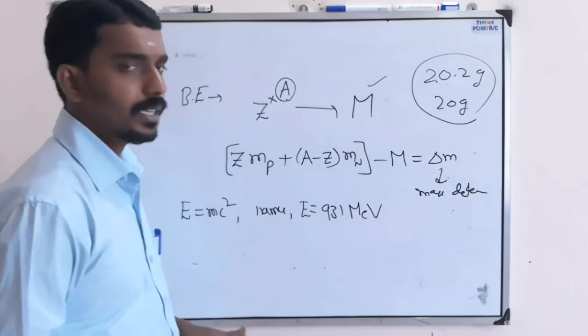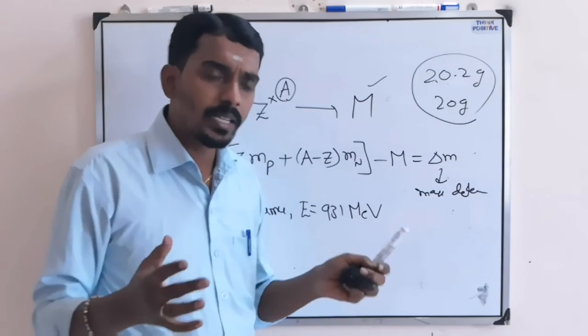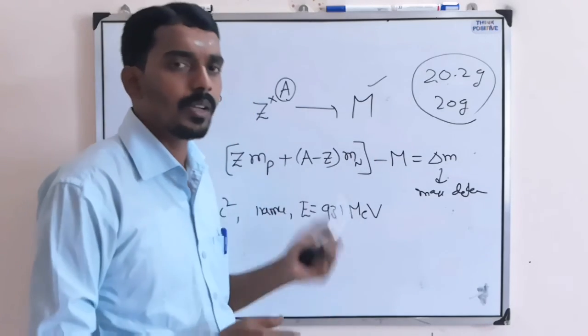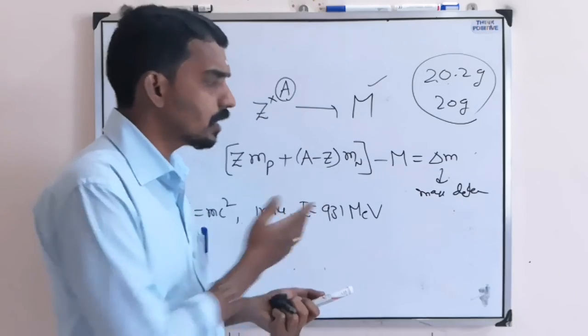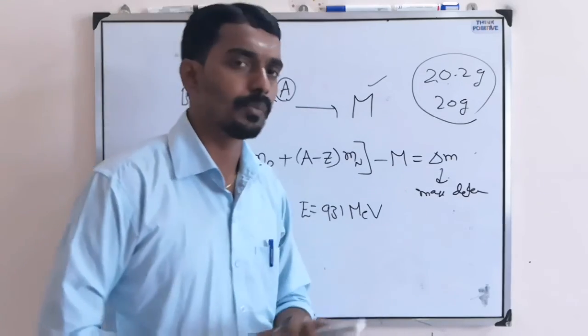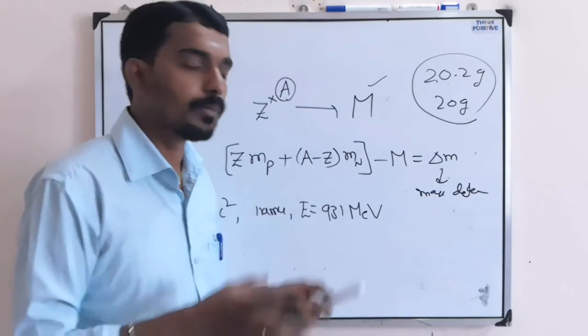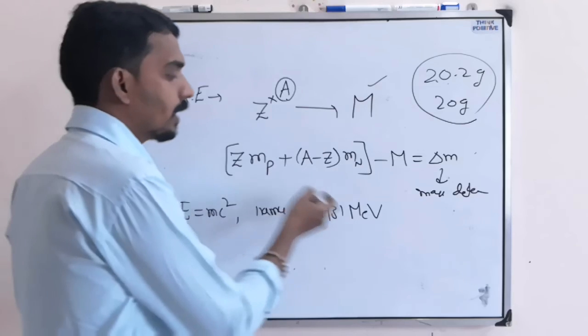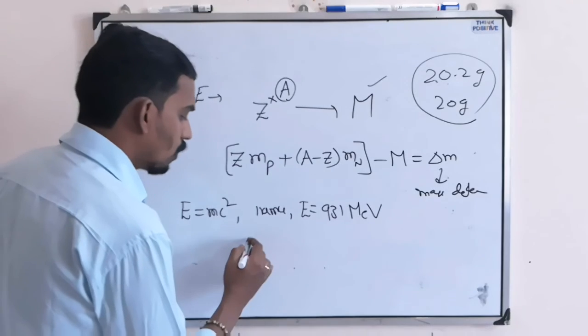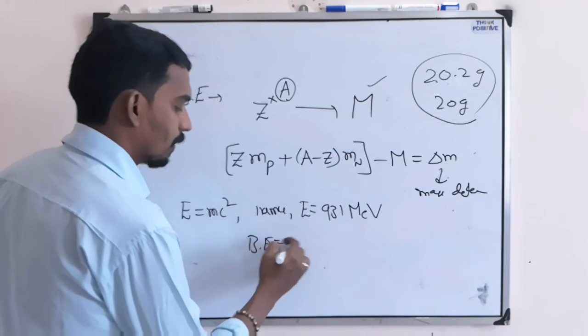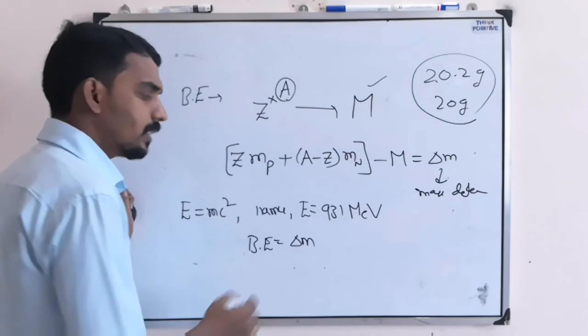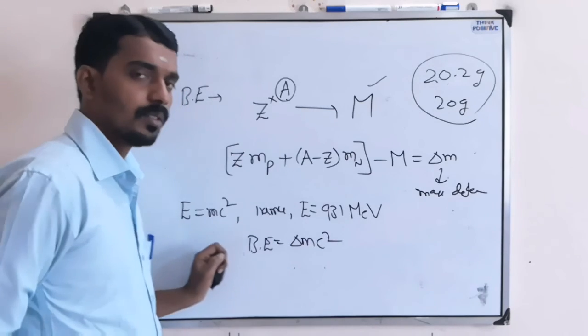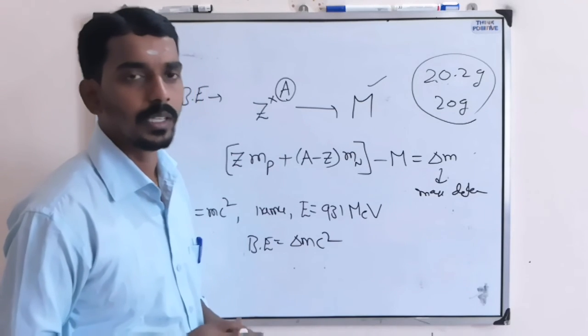So what they concluded is when so many nucleons combine together to form one nucleus, there is a loss in mass in the form of mass defect, and that mass is stored as equivalent energy. That is called binding energy. Binding energy means the energy equivalent to the mass defect of the nucleus.